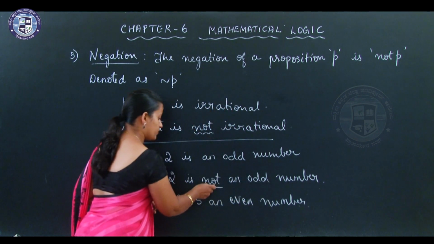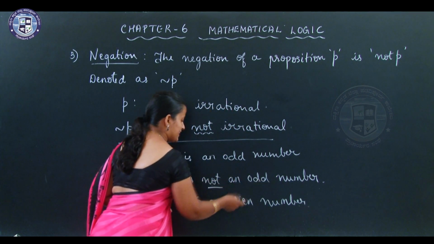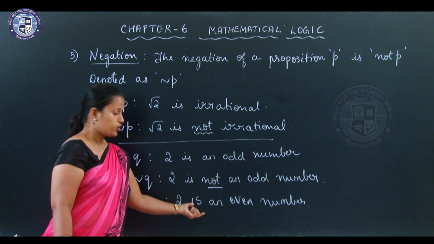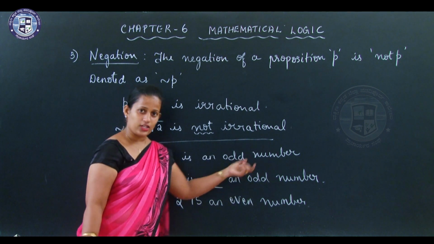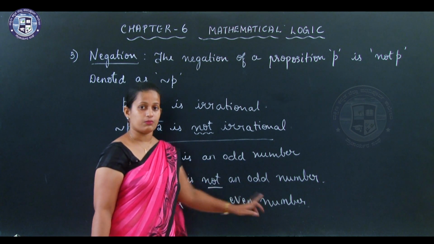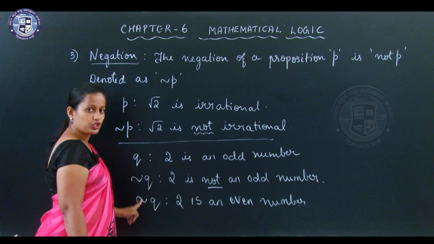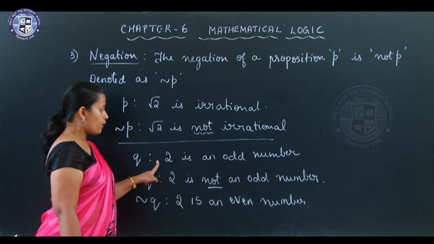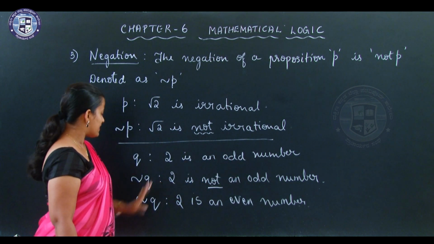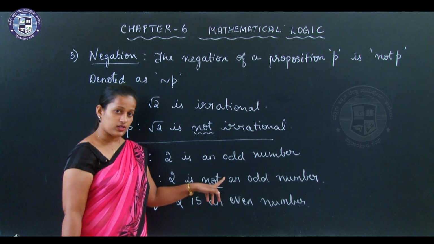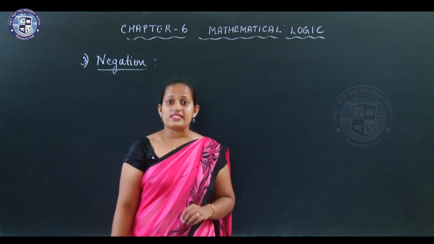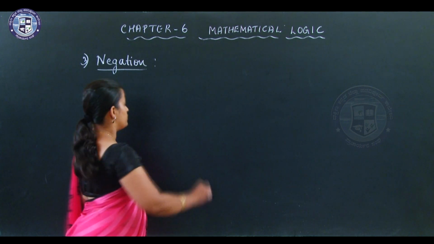Because the moment I say it is not odd, it has to be even, is it not? So this is also correct. You can write 2 is not an odd number, and you can also write 2 is an even number. That is for the negation of this proposition. The proposition is 2 is an odd number. For this proposition you can write its negation as 2 is not an odd number or 2 is an even number. Let us see the truth table for negation.